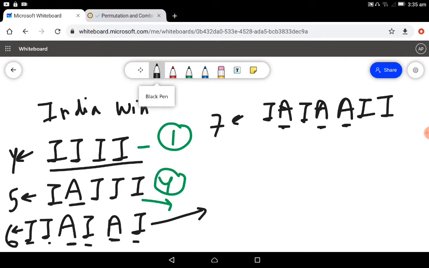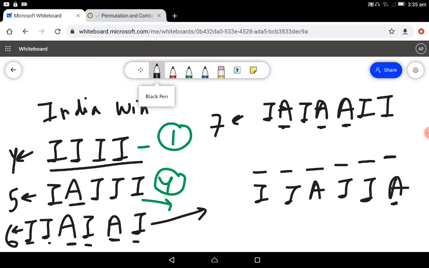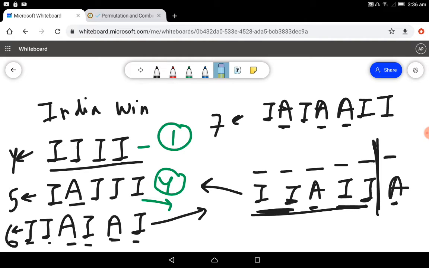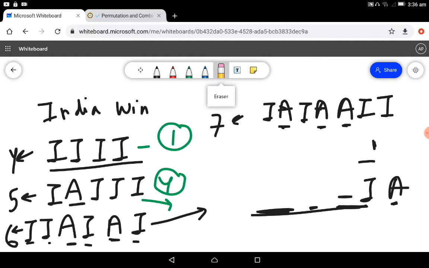Coming to the 6 matches case, similarly in this case, India has to win the last match for the 6 matches case to count. See, suppose let's say the case will be like this. We are just assuming, suppose Australia wins the last match and suppose Australia wins any other match in between. This case is not even a case because this case has already been accounted for, right? This case would have been accounted for in the 5 matches case, because India would have won 4 matches by the time 5 matches are played, that means this case has already been counted in the 5 matches case. India would have been declared a winner already. So this case is not there in the 6 matches case.